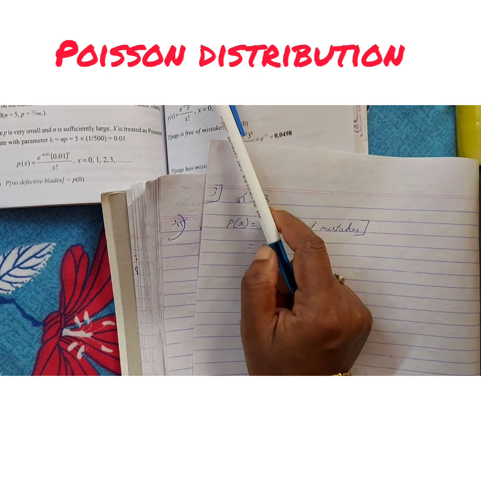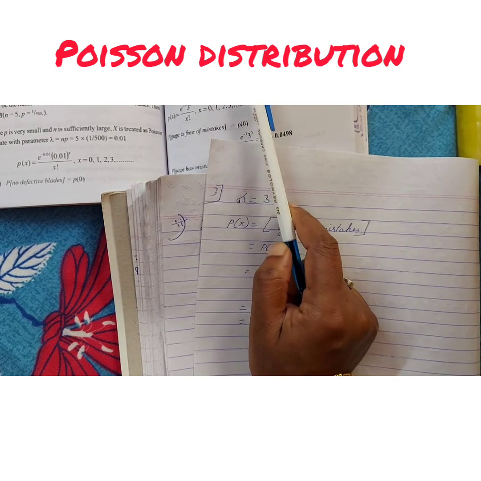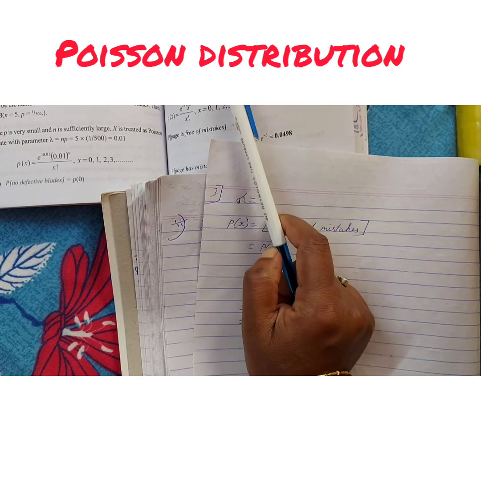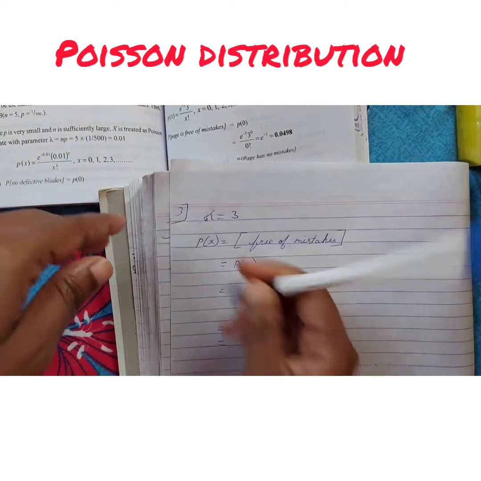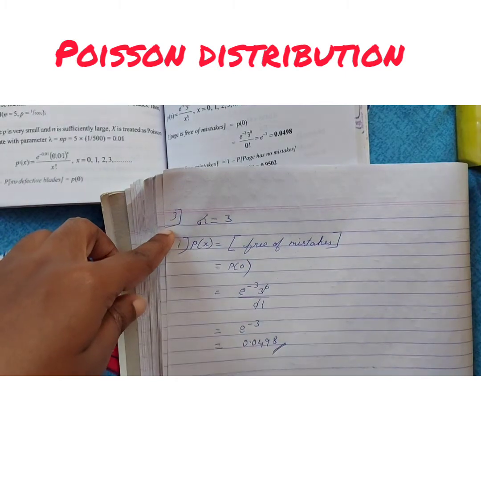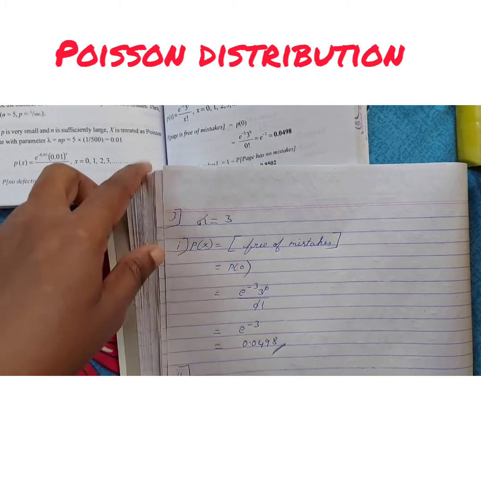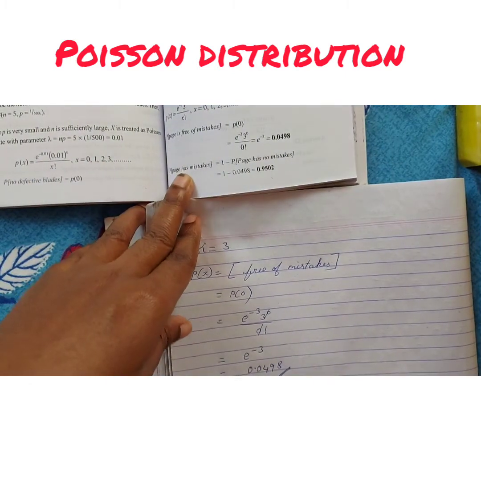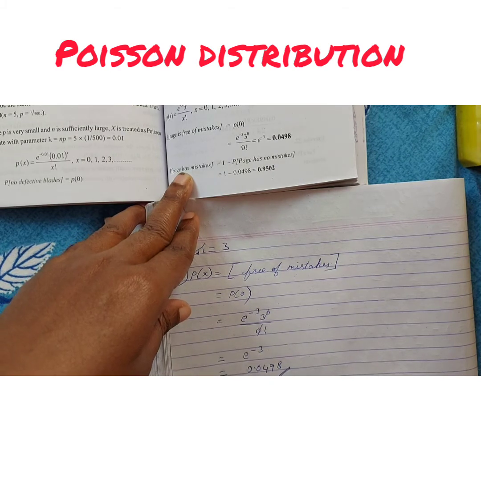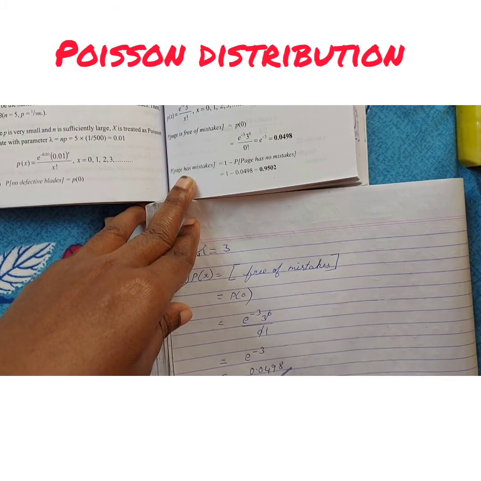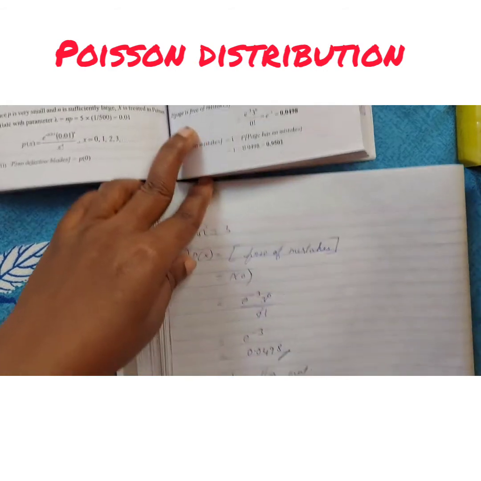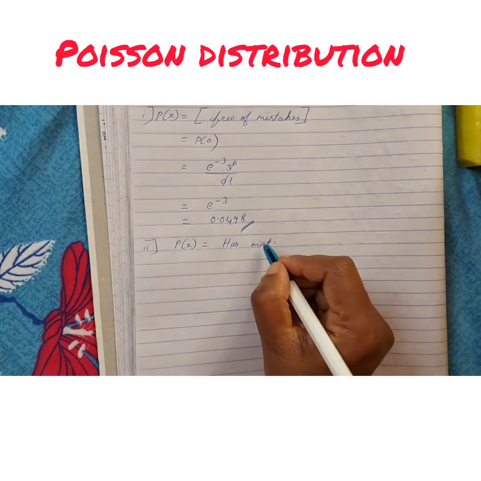Next part, what they have asked: among 200 pages, in how many pages will you expect mistakes? First they asked free of mistakes, which means no mistake. The second option they have asked is has mistakes. Probability of x has mistakes.